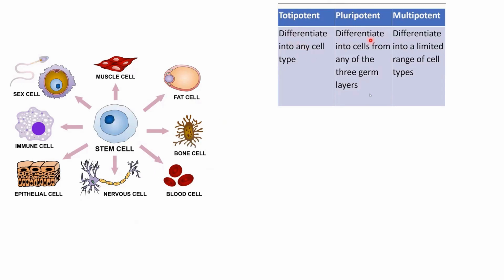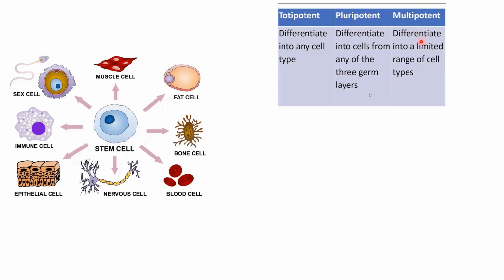Multipotent is a cell of a specific tissue that can differentiate into a limited range of cell types. For example, you have muscle cells and there are some multipotent cells. They can only produce certain types of muscle cells. They will not be able to produce bone cells, blood cells, nervous cells, or anything else. They can differentiate, but they will always form these muscle cells whenever they differentiate. So these are called multipotent stem cells.